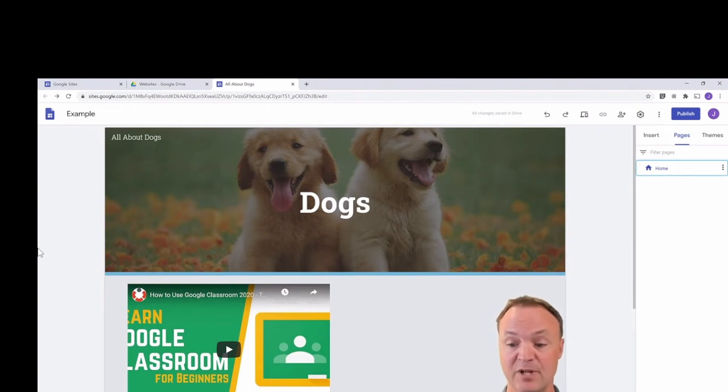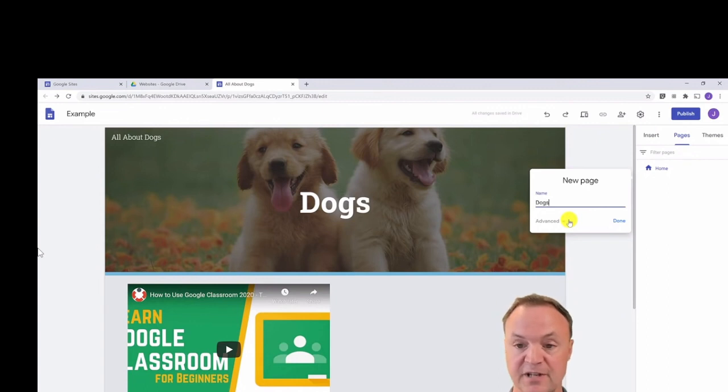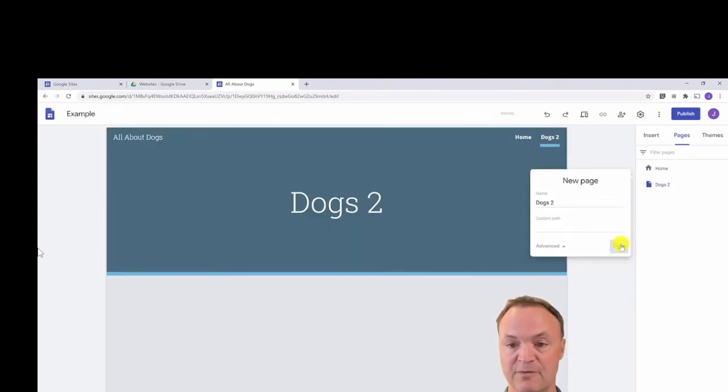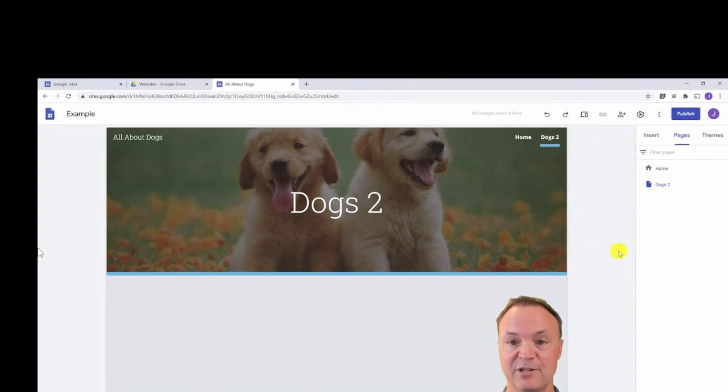But if I want multiple pages here, I'm going to call this dogs 2. We can change names after. You might not know all the names of pages if you want. Maybe you're doing it in your subject area. You can see the drop down if I wanted to give it a custom path, but I'm good with what it is here. Now I have dogs 2.